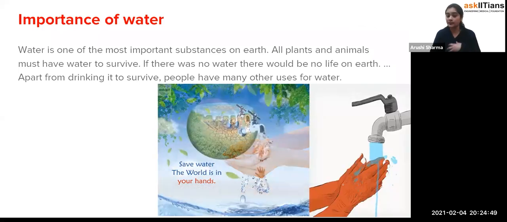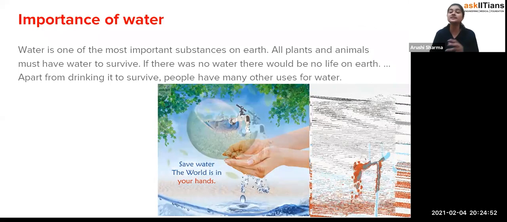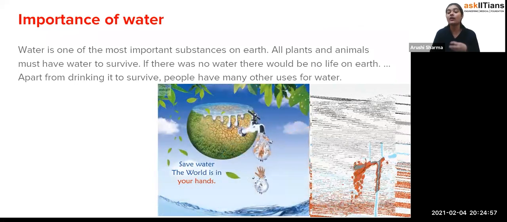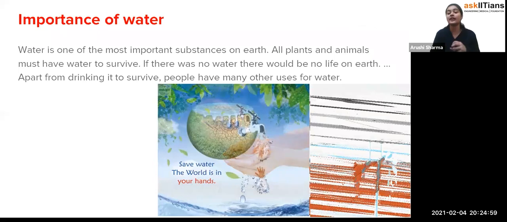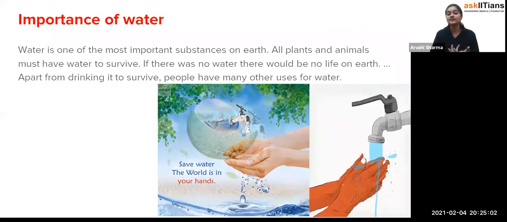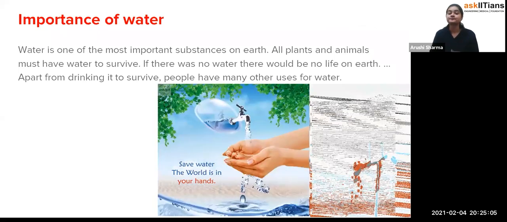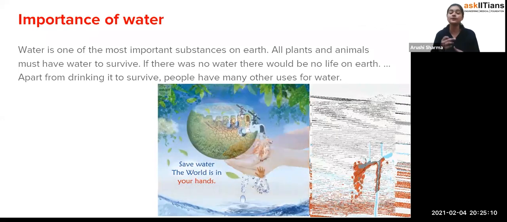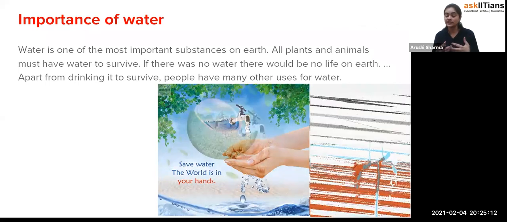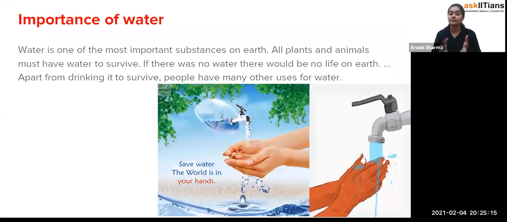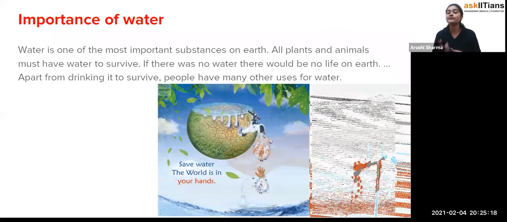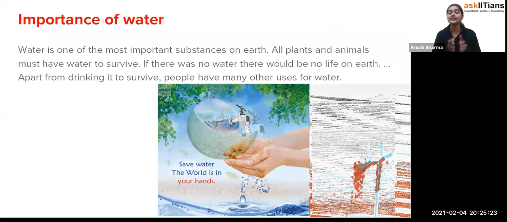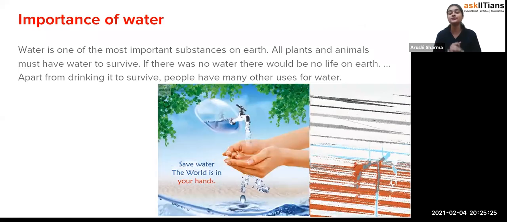Either we talk about our body, or our domestic purposes, or any other kind of purpose, water is a need of every person, every animal, or every plant. Because when plants grow, or when plants do the process of photosynthesis, that means when they prepare food for themselves, or for us also, they require water, because there's absorption of water from the soil, or from any other source. And students, if you have noticed, for the irrigation of crops, water is used only.